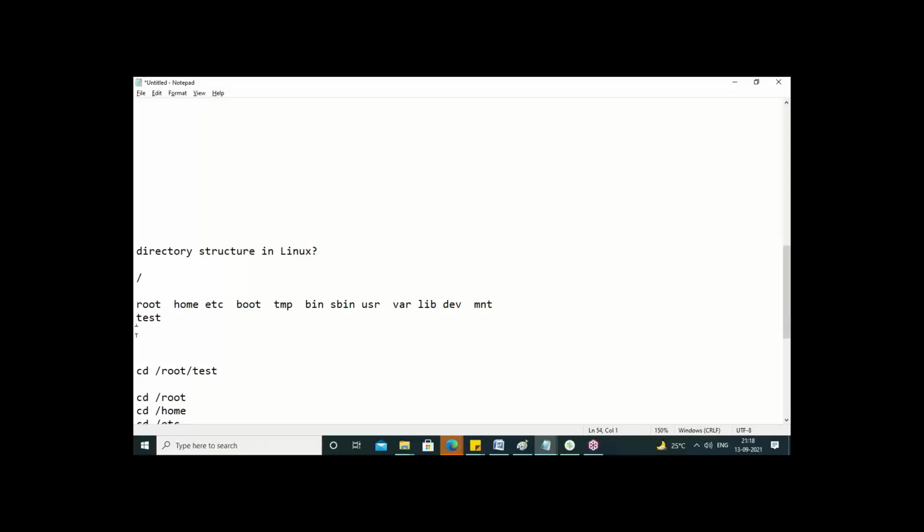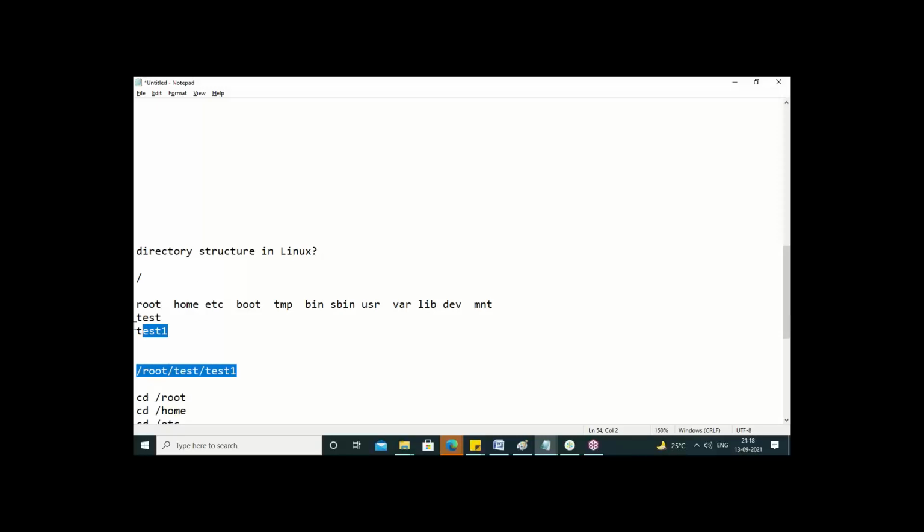For example, under test one more folder is there, test one. Now how do we refer to this path? cd slash root slash test one. Exactly. Only the first slash is the root folder. The remaining slashes in between are just separators. So under slash, root is there, under root, test is there, under test, test one is there. This is how you have to refer to the paths, guys.